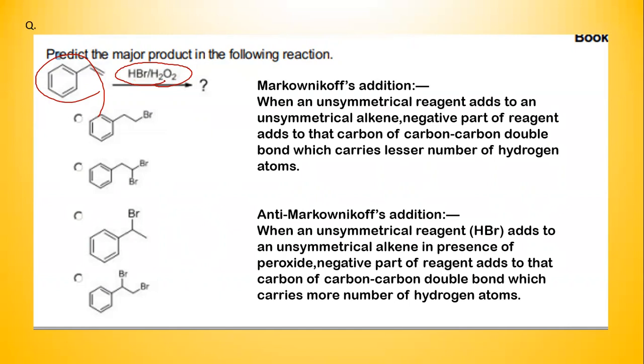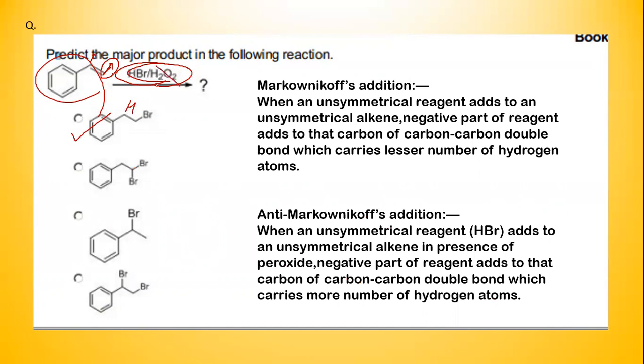So what happens here? Here we have peroxide, and the more number of hydrogens is at this position and the least number of hydrogens is at this position. Since peroxide is present, Br should go to the carbon of the double bond with more number of hydrogen atoms. So option 1 would be the correct answer. Hydrogen will be going here and Br would be going here.